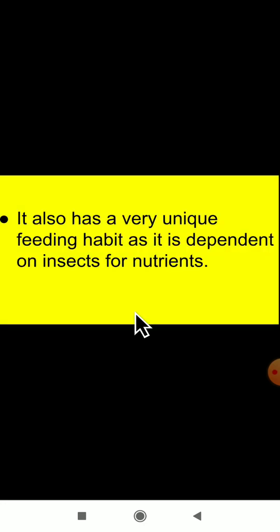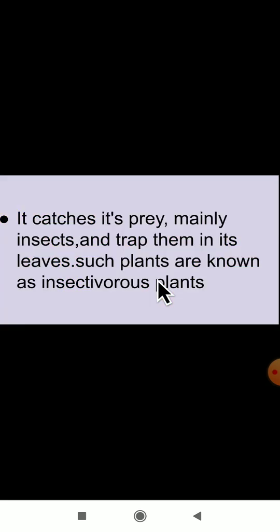It also has a very unique feeding habit as it is dependent on insects for nutrients. Then what are nutrients, dear students? There are a total of 7 types of nutrients: carbohydrates, fats, vitamins, proteins, fiber, and so on. These all are nutrients. So this Venus flytrap has one unique character: for feeding purposes it is dependent on insects. For what purpose? For the nutrients.